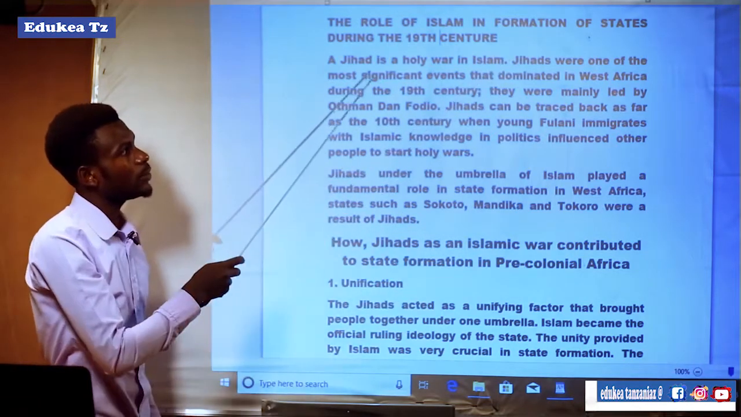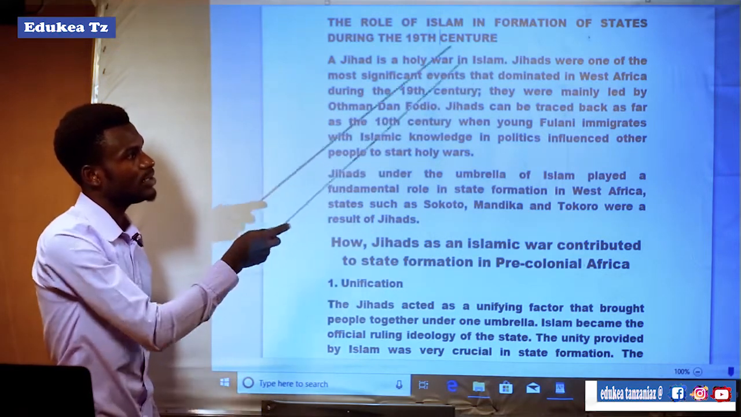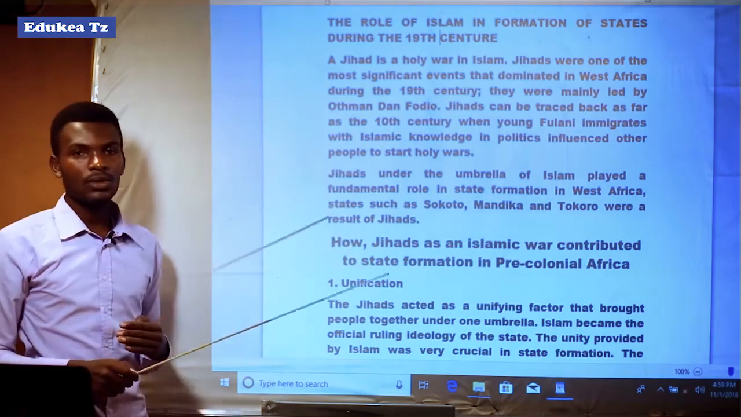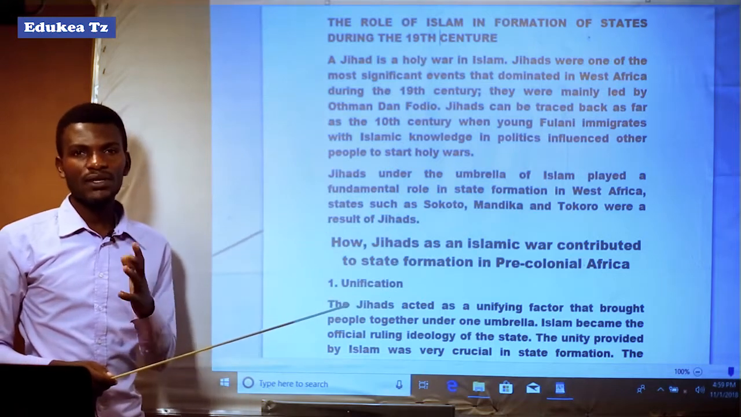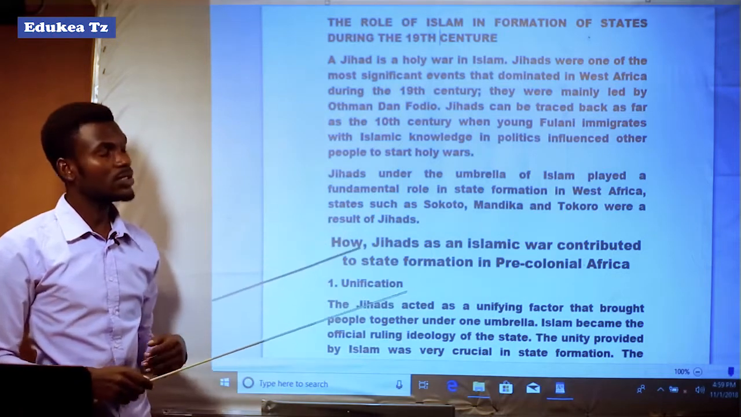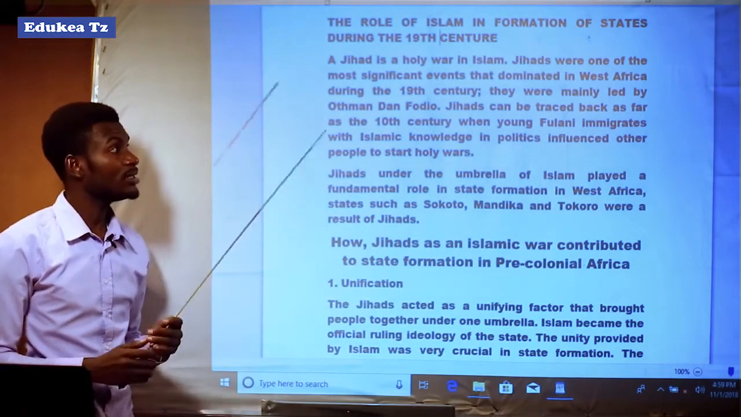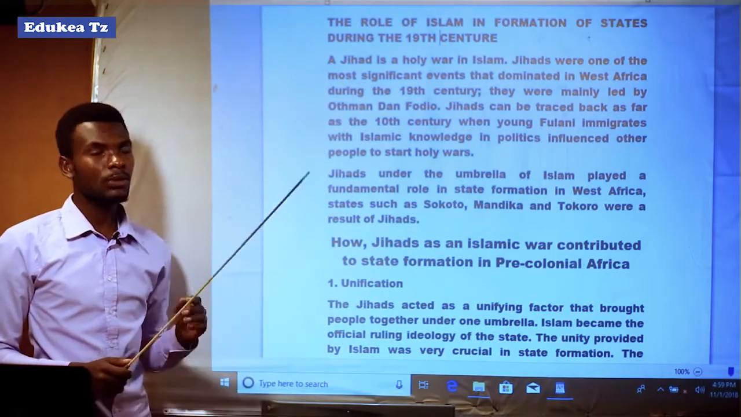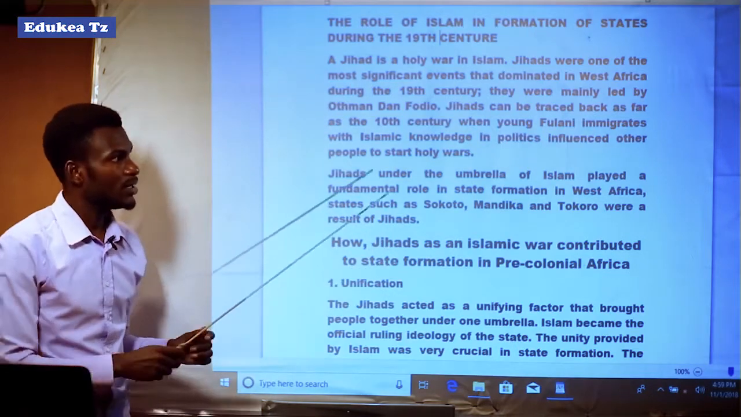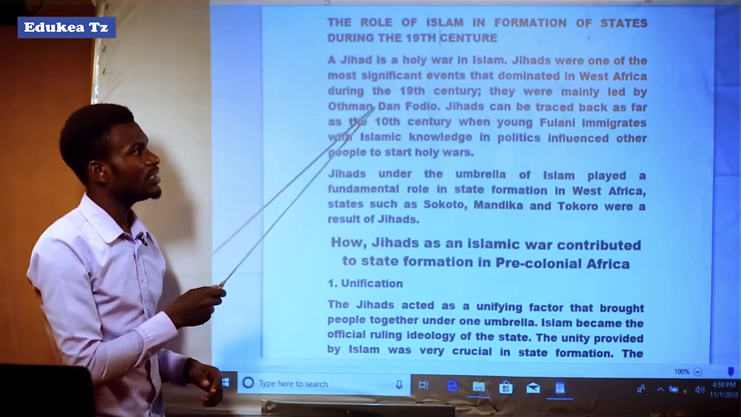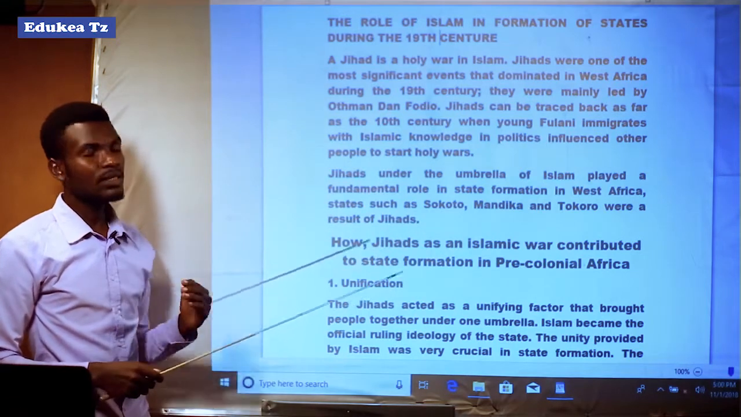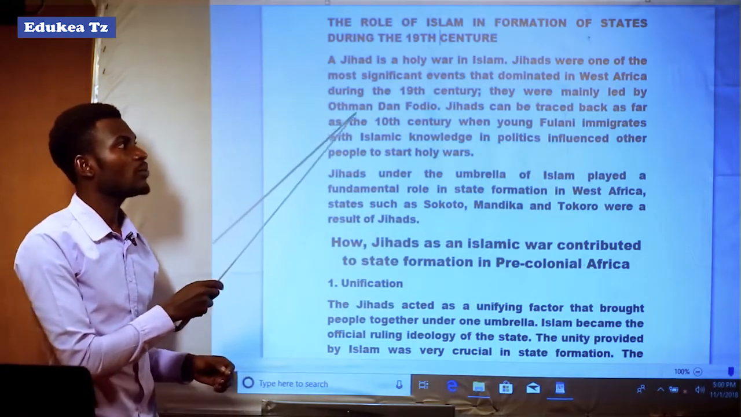Jihads were one of the most significant events that dominated West Africa during the 19th century. It means that jihads were frequent wars that played a significant role in the formation of states in West Africa, and those wars were most dominant in the western part of Africa during the 19th century. They were mainly led by Uthman dan Fodio. It means the jihad war was mainly led by their leader known as Uthman dan Fodio.